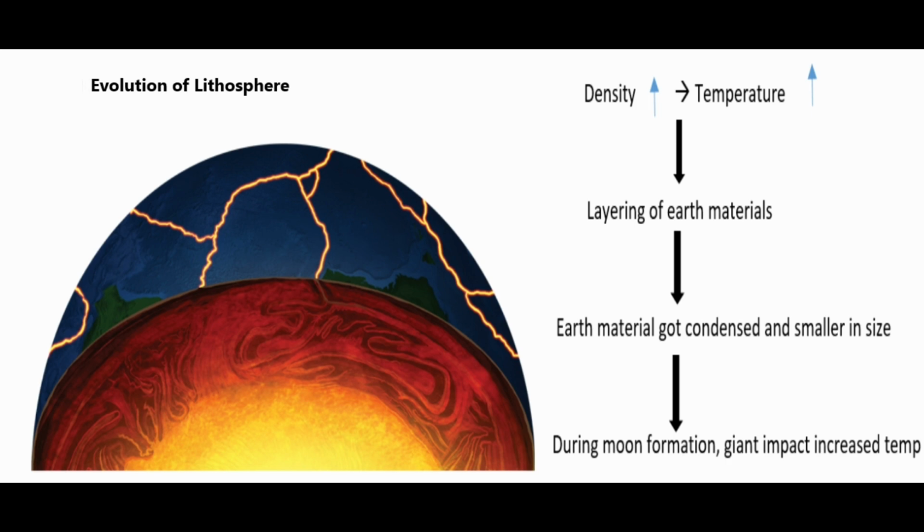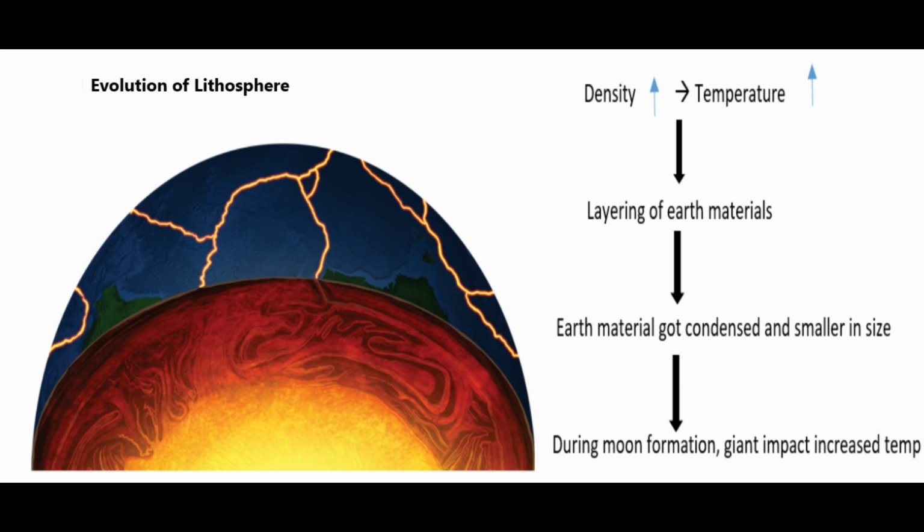Continuously it was changing. As the matter which was forming the planets, in this case the earth, was coming together, the density was continuously rising. As the density rises, more and more temperature was building up.